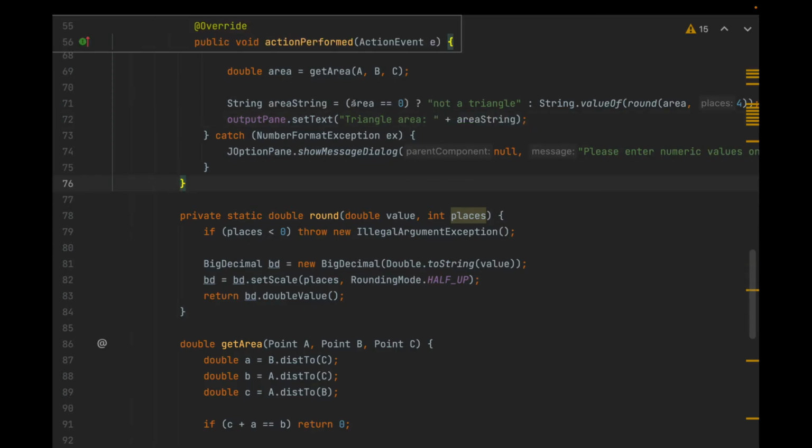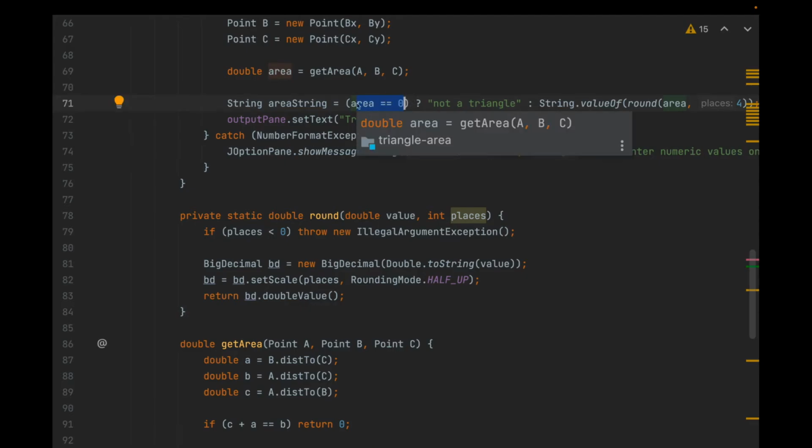If you made an error and put all of the dots in a row in a line, it should say triangle area, not a triangle. If not, it should get the value of the string once you round it to 4 decimal places and put that there. Let's go ahead and run this and see what happens.